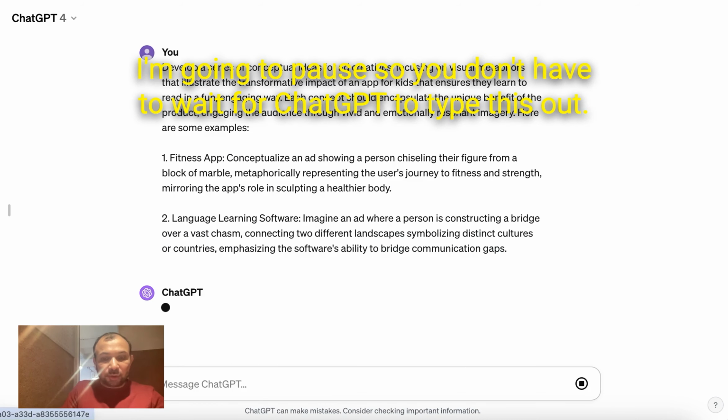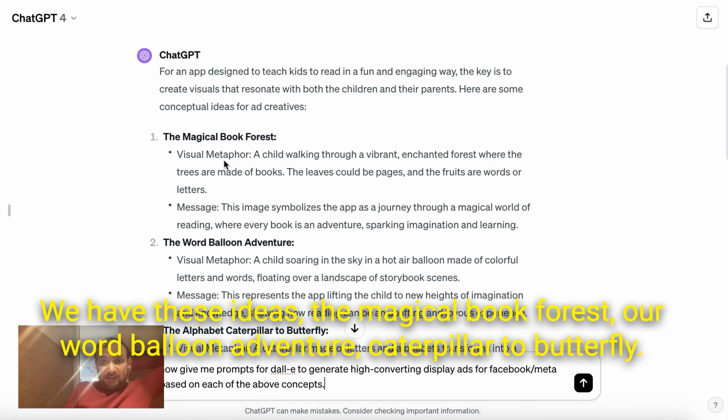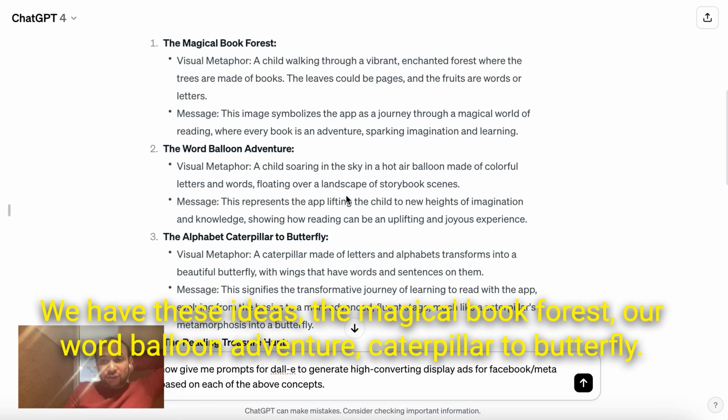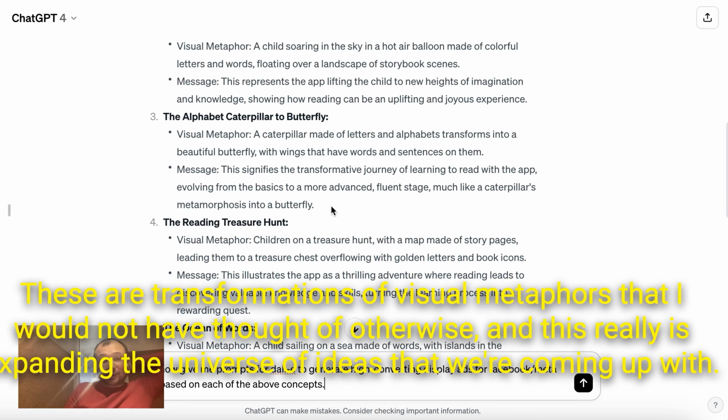I'm going to pause so you don't have to wait for ChatGPT to type this out. We have these ideas: the magical book forest, the word balloon adventure, the caterpillar to butterfly. These are transformations and visual metaphors that I would not have thought of otherwise. And this really is expanding the universe of ideas that we're coming up with.